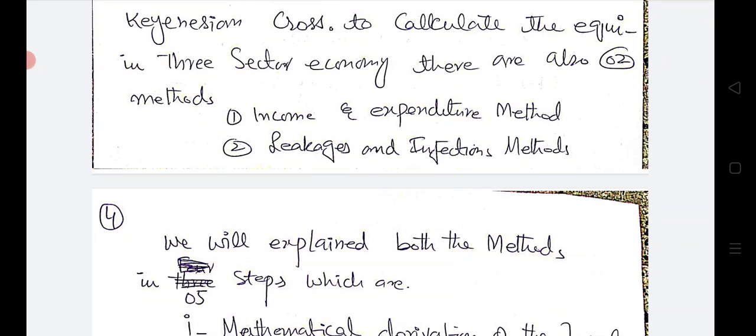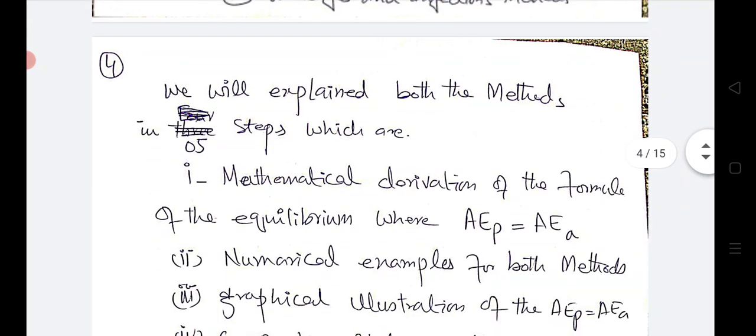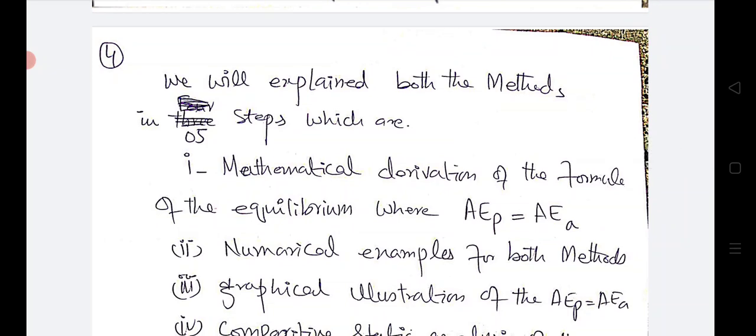We will use both of these methods to determine the national income equilibrium in three sector economy.